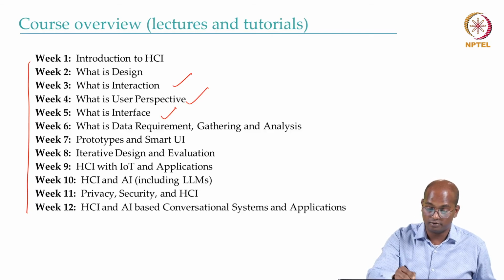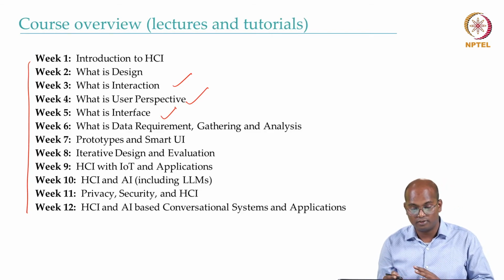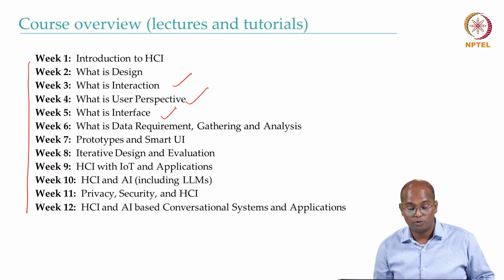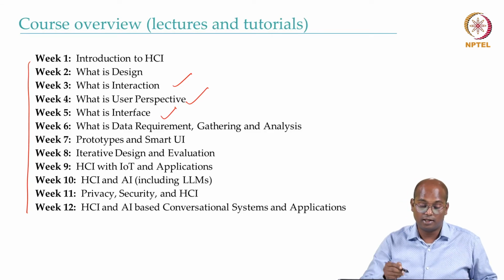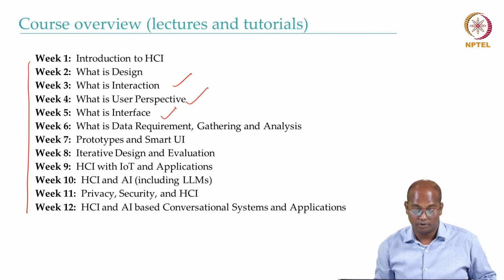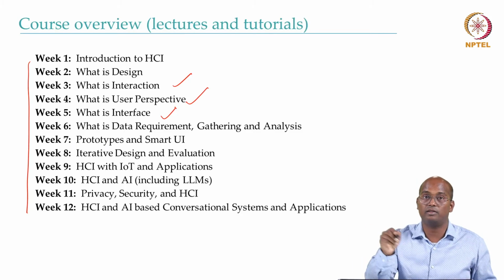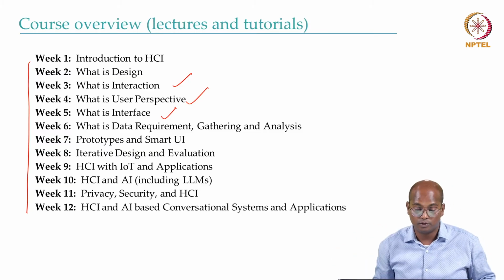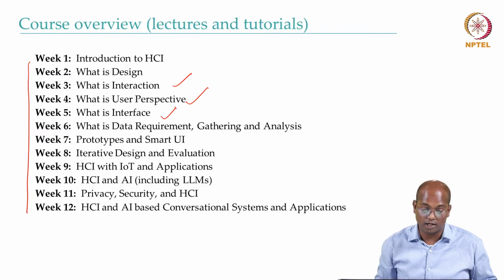Similarly, the interface. The interface is something that you interact with on any machine, and that is the first thing you work with. For example, you have a website, there are different buttons, and you play with them to do your task.